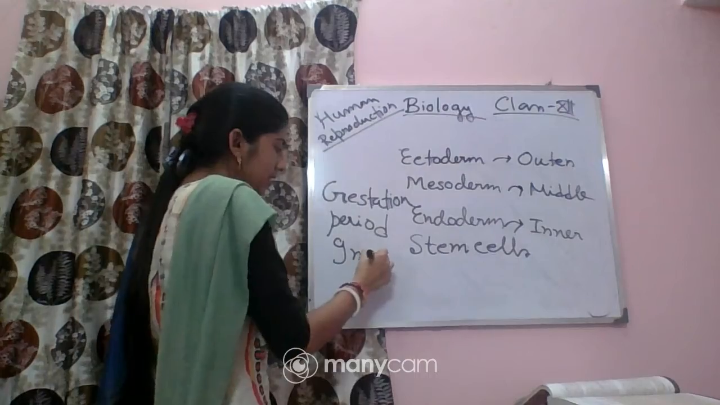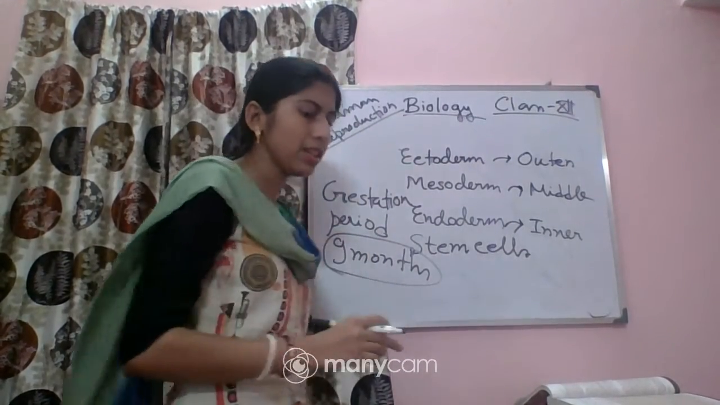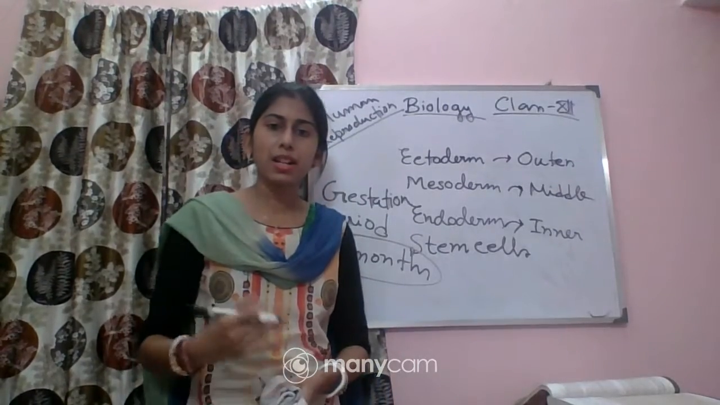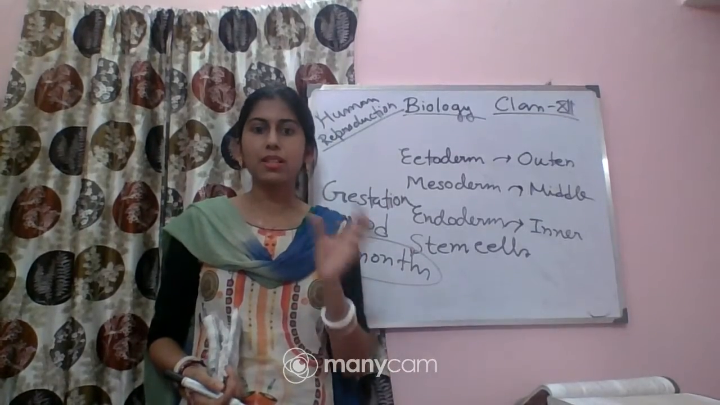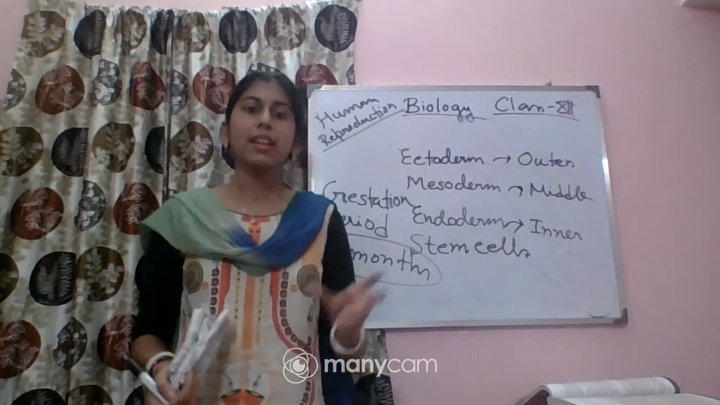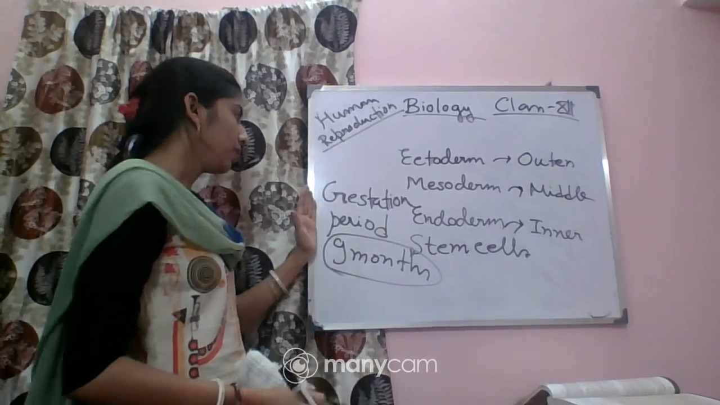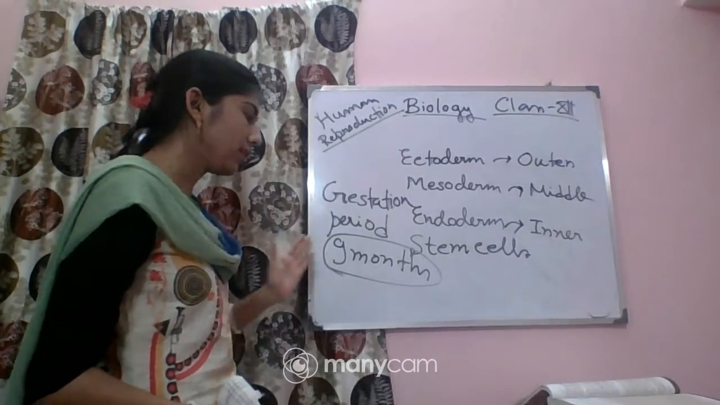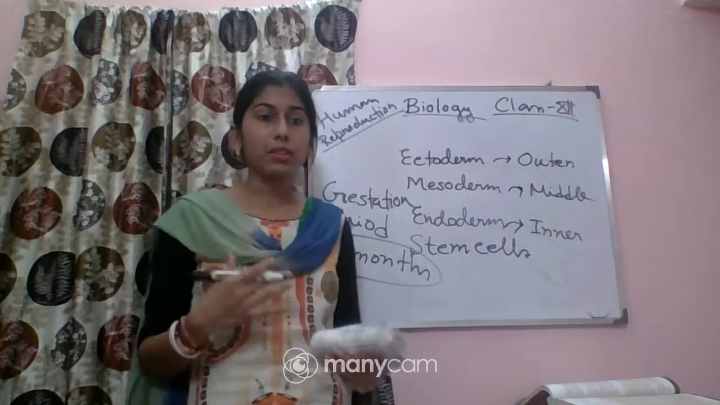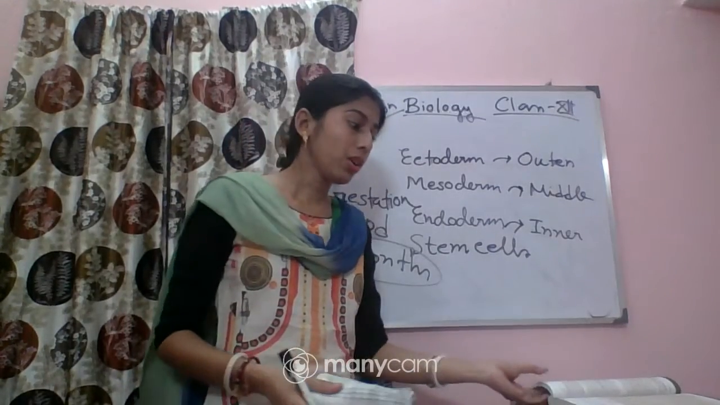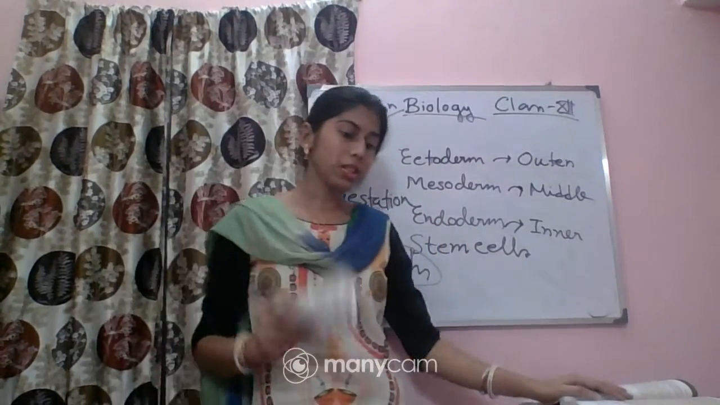It is generally 9 months. These 9 months can be divided into three parts: first trimester, second trimester and third trimester. Like the first 3 months, then 6 months and after that 9 months. So this gestation period can be divided into these three, and within these months, different important organs will be developed.